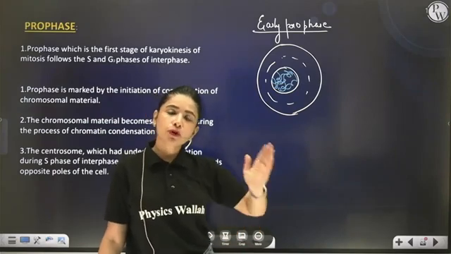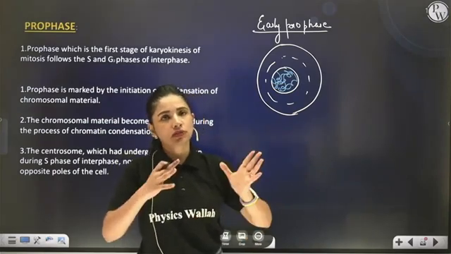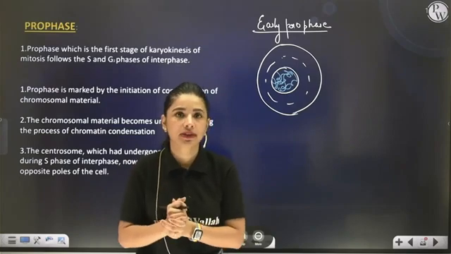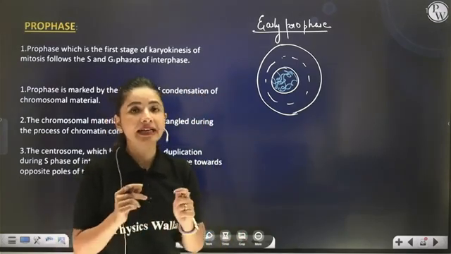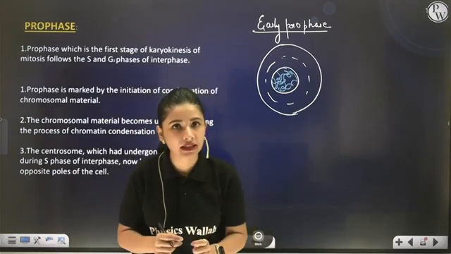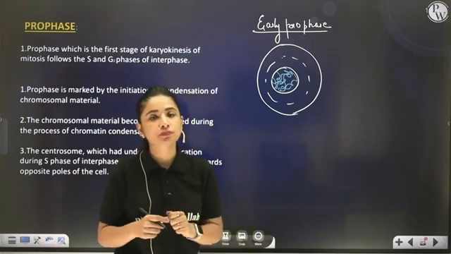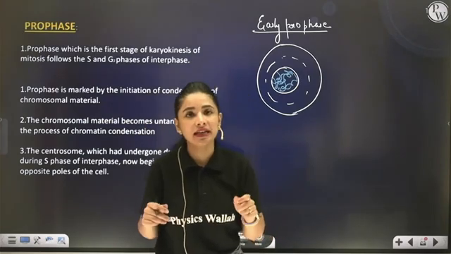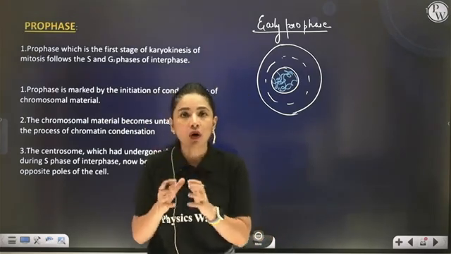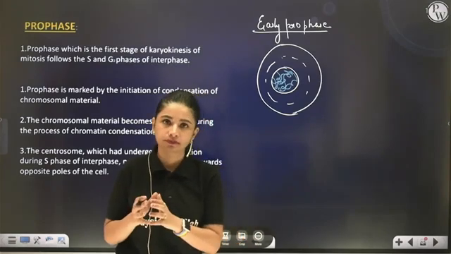Now, as prophase starts, it starts with certain events. One of the major events of prophase is condensation of the genetic material. The genetic material which is present in the form of thin thread-like structures starts getting condensed to form thick rod-like structures. Correct?